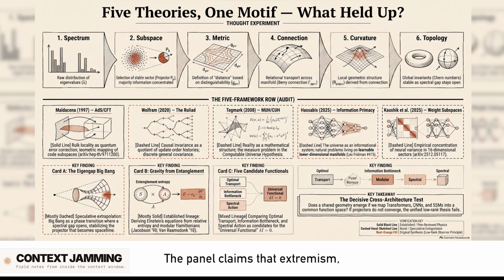Right. The panel claims that extremizing these functionals reproduces Einstein's equations. Which is a major overstatement. Can you clarify that? Like, what's the exaggeration there? Does it not unify the theory? No, it's not a unified theory yet. These tools only offer partial derivations. For example, that work by Faulkner we just praised only gives you linearized equations of gravity. Okay, so it doesn't give you the full nonlinear Einstein equations from scratch. Exactly. And Mondino and Sturm's optimal transport work reformulates general relativity in a new mathematical language, but it assumes the cosmological constant and the energy momentum tensor are already given. Ah. It's a translation of existing physics, not a derivation of physics out of thin air.